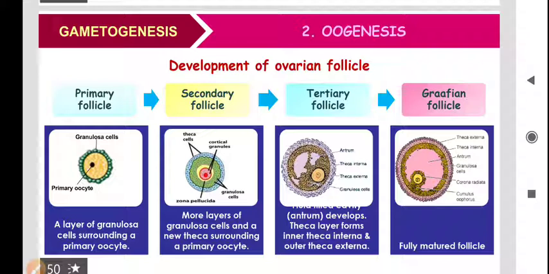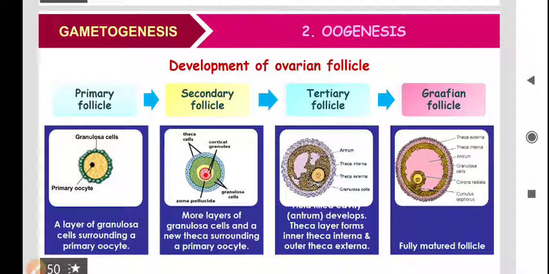The primary follicle again gets surrounded by more layers of granulosa cells and a new theca, and is known as the secondary follicle. Okay, it means the primary follicle again gets surrounded by a layer of granulosa cells and a new theca, and it is now termed the secondary follicle. The secondary follicle soon transforms into the tertiary follicle.